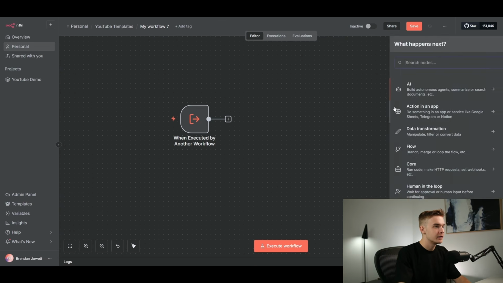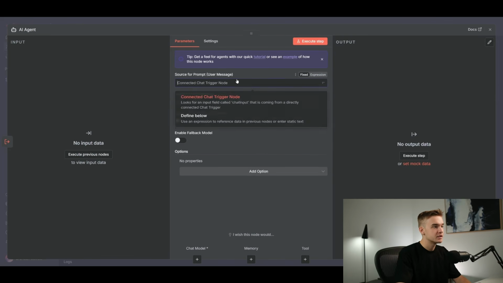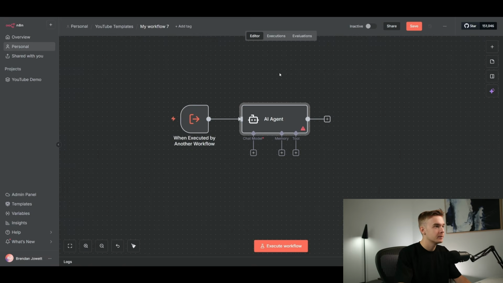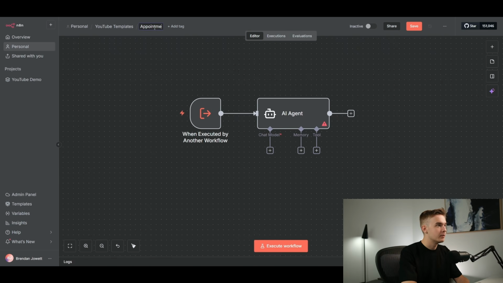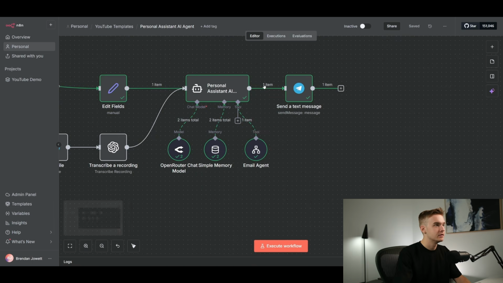Once that's done, we're going to now create our AI agent by jumping into the agent step. We're going to swap it over from the chat trigger node to being a define below. I'm going to rename this agent to be our appointment booking personal agent. Whatever name doesn't really matter. We can jump back into our main agent.